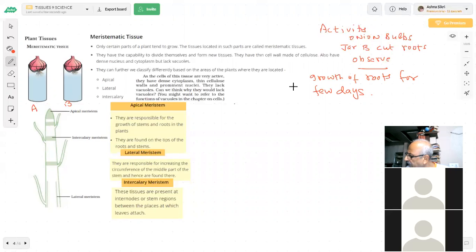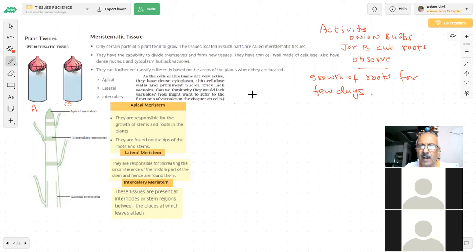Measure the length of the roots, day 1, day 2, etc. And after 3 days, you will cut the root tip of the onion in jar 2. Then observe the growth of the roots in both jars and measure their length each day for 5 more days and record the observations.